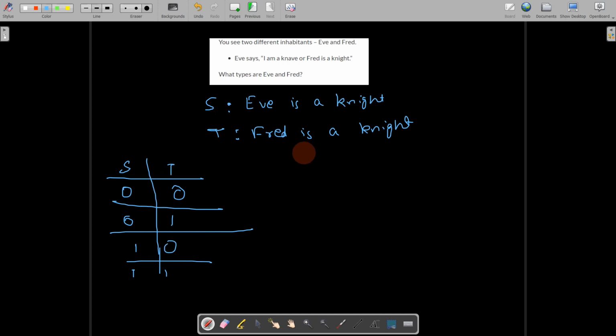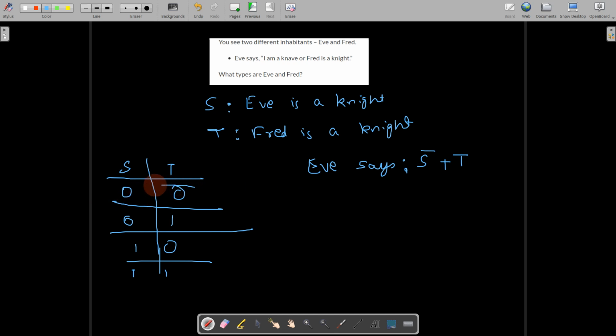Okay. Now Eve says what? Eve says, we will convert it into a compound statement, right? What does she say? I am a knave. I am a knave means it's Eve, right? That is S bar, or Fred is a knight. Fred is a knight means T is true. Okay. So let us first take the value when both are 0.